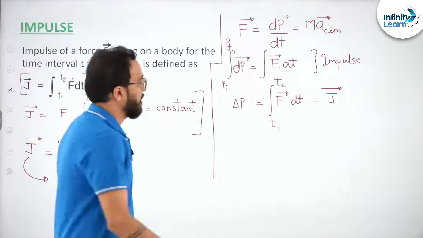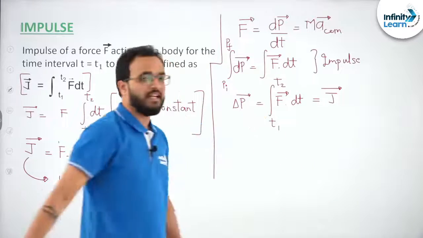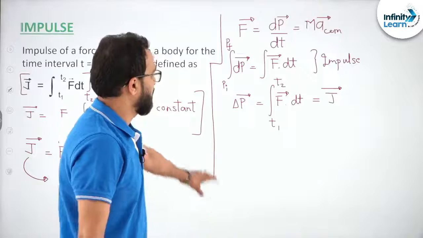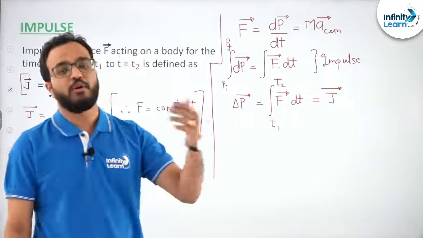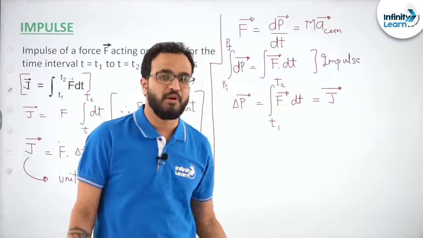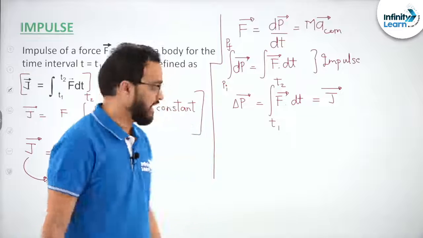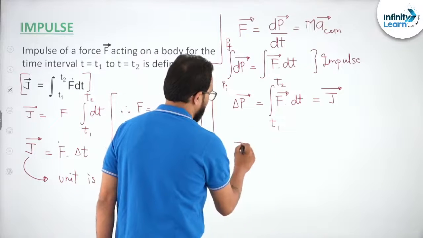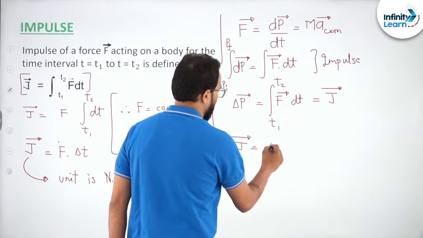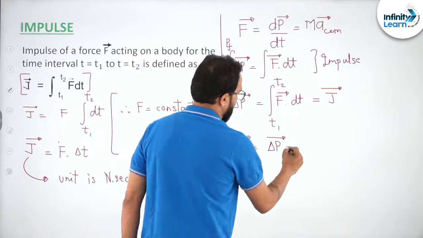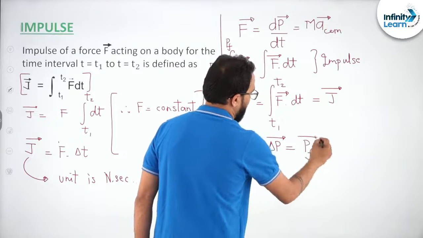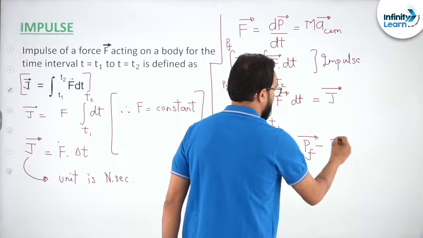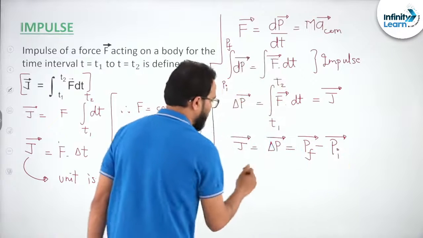So finally we can say that impulse is nothing but the change in momentum caused by the force acting on a body for an interval, right? So finally I can say that J, or impulse acting on the body, is delta p, which is equal to final momentum minus initial momentum of the body or the system.